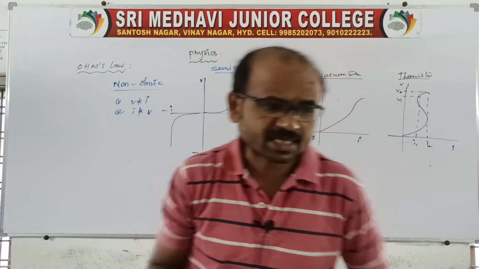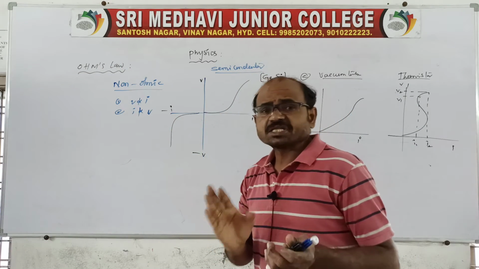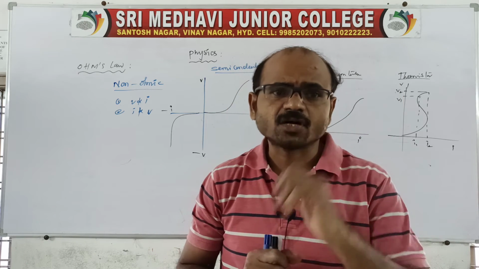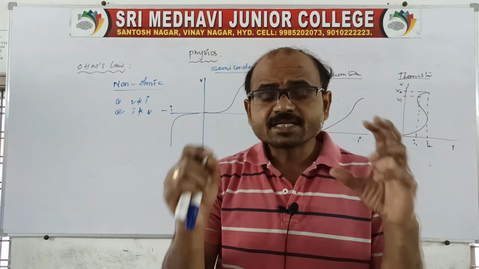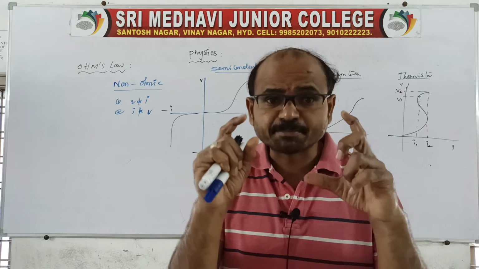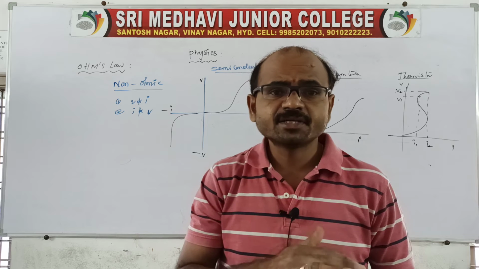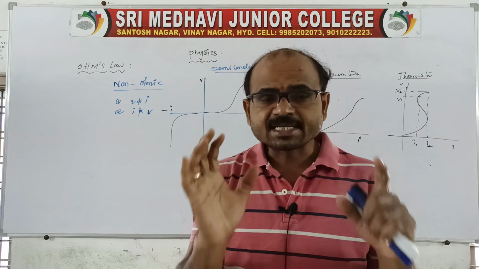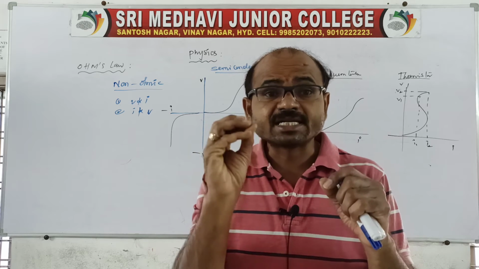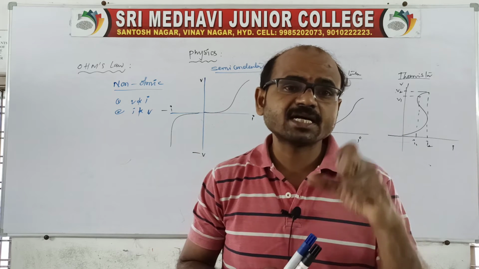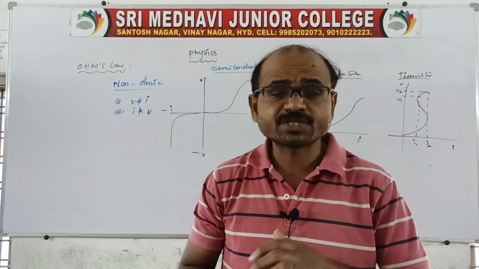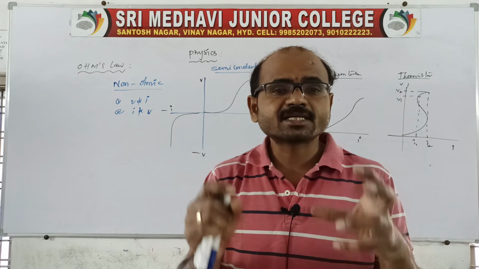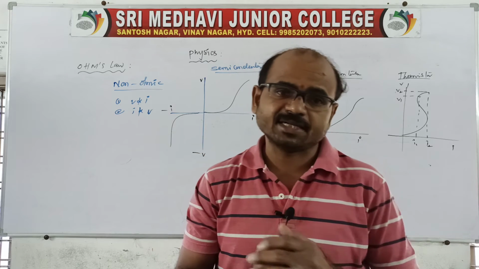So what is a thermistor here? The thermistor is a non-ohmic device. That is the first point. It is prepared with materials like semiconductor compounds, an alloy of nickel oxides. Thermistor is the device made of a semiconductor compound, an alloy of nickel oxides.